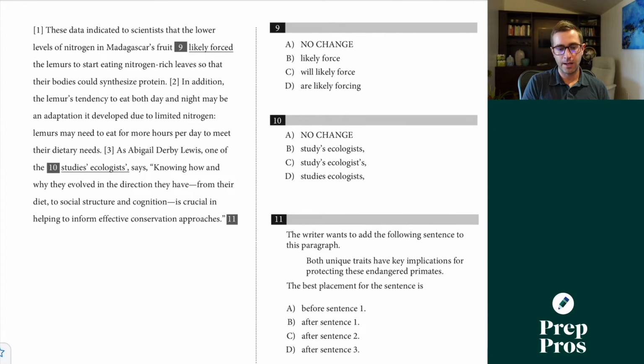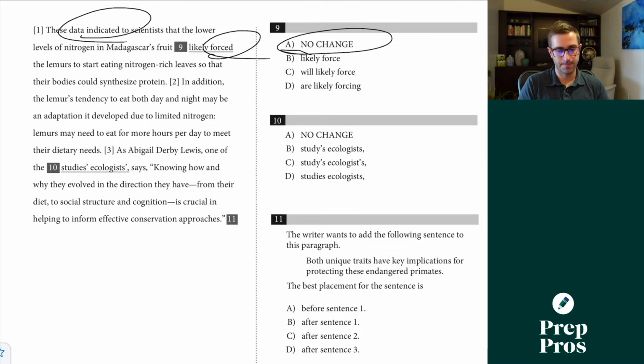Number 9 here: these data indicated to scientists that the lower levels of nitrogen in Madagascar's fruit likely forced the lemurs to start eating nitrogen-rich leaves so that their bodies could synthesize protein. Would fruit likely force, will likely force, are likely forcing? This is just a tense question, but we see indicated, so we want to match it up with forced. This is both past tense.